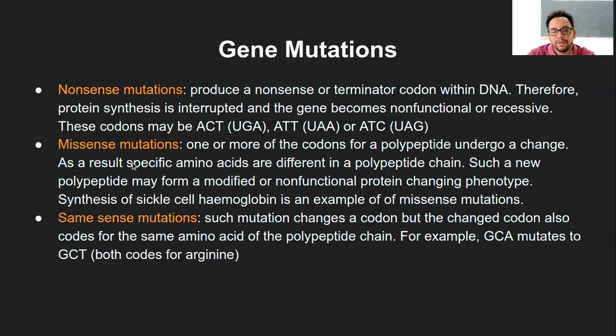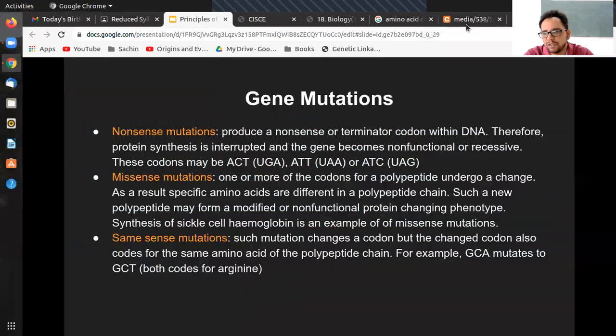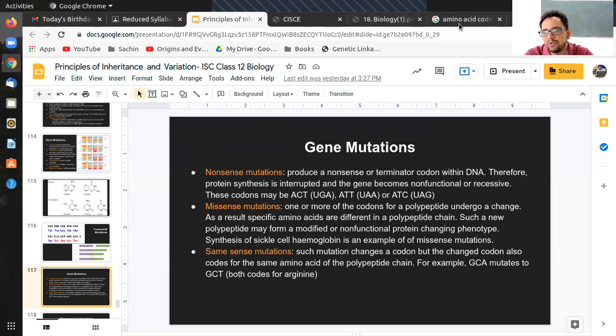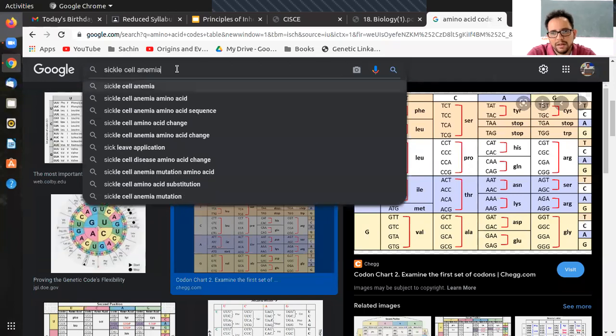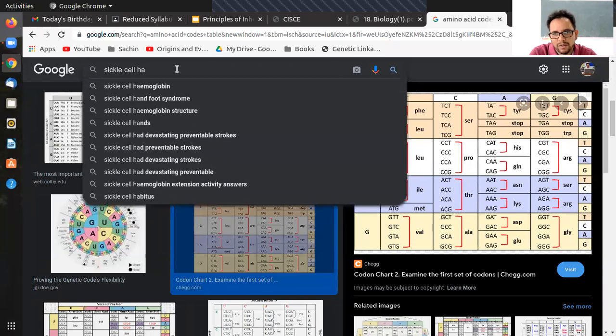Now the second type of mutation is missense. That means one or more of the codons for a particular protein or polypeptide undergo change. Due to this, specific amino acids are different in the polypeptide chain. Such a new polypeptide may form a modified or non-functional protein, changing the phenotype. An example is sickle cell hemoglobin, which is a missense mutation. Now, again, one point I must show you here is the sickle cell hemoglobin mutation.